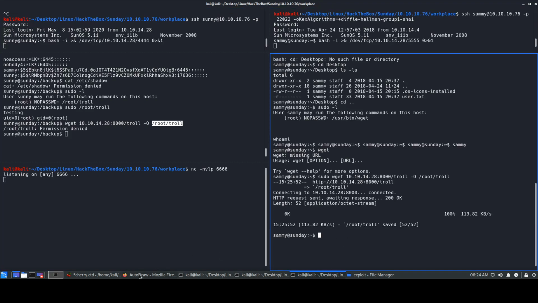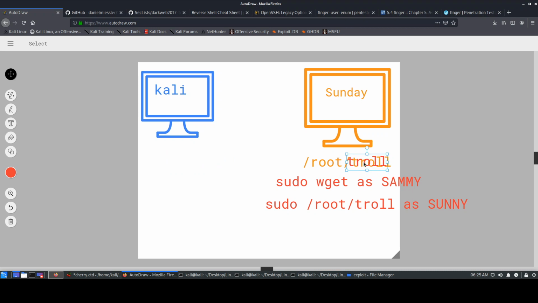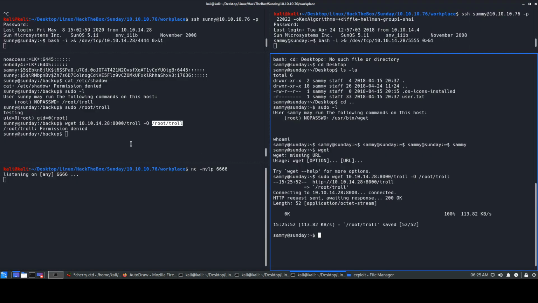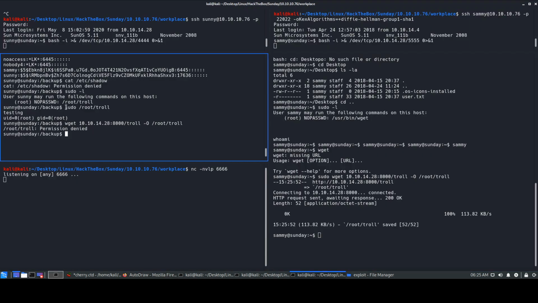Okay, so now it looks like we have this file overwritten over here. It says root troll, it's overwritten. Now what we'll do is we'll use this. First part is done. Sammy's job is done. Now Sunny comes into the picture. He's like, hey, I'll run this file as root troll. So I'll probably copy this and paste it over here.